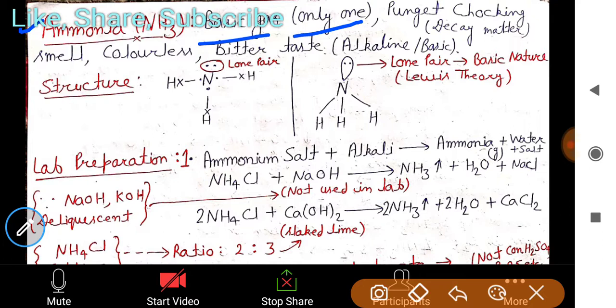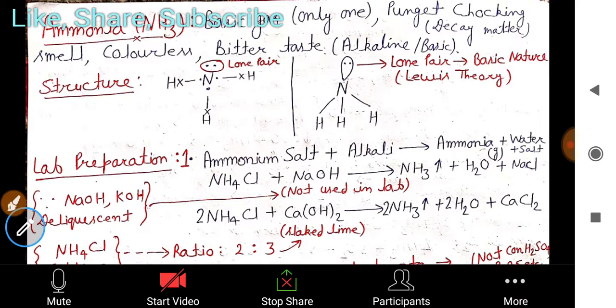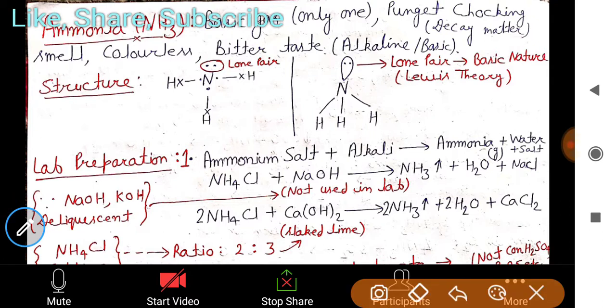It has a pungent, choking smell. If you smell it, it is a very bad smell, like decaying matter. That is the smell of ammonia. It is a colorless gas. If you see its normal specifics and normal properties, it is bitter in taste. Bitter in taste, that's why it is basic in nature. It is alkaline, that's why it is called the alkaline gas, because it is bitter in taste.